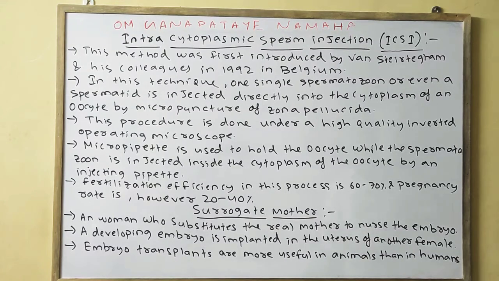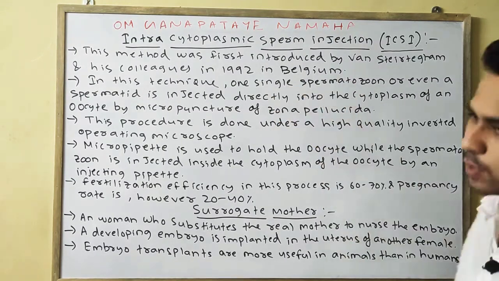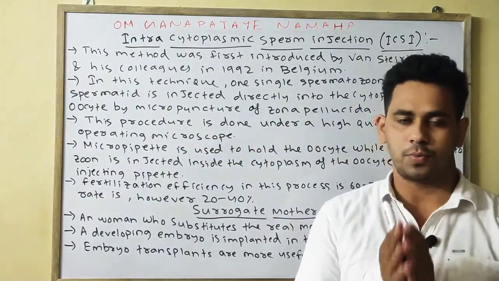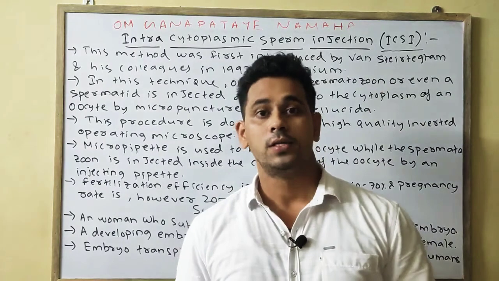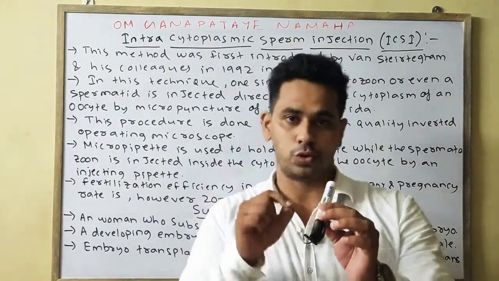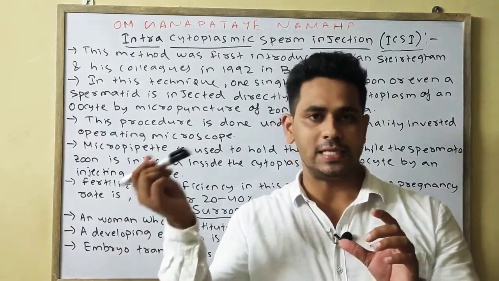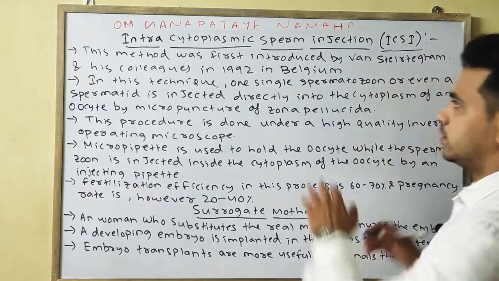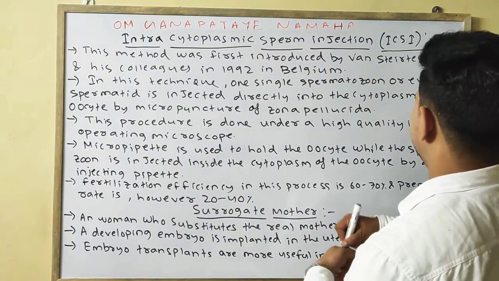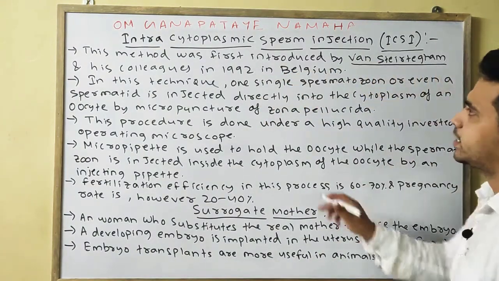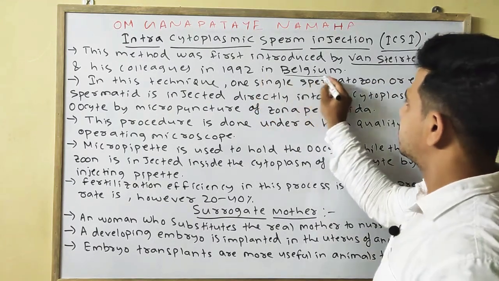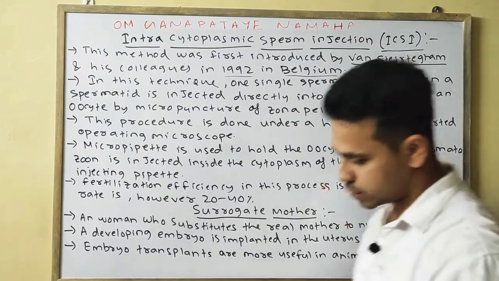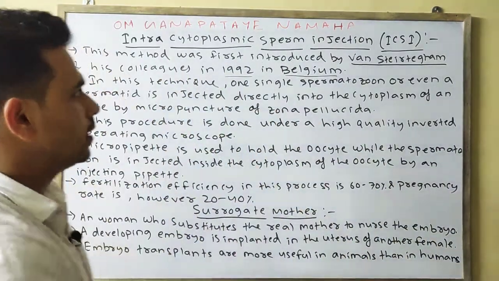Next we will discuss our last two techniques, intracytoplasmic sperm injection and the surrogate mother. As the name suggests, intracytoplasmic sperm injection: intra means within, cytoplasmic means the cytoplasm of the oocyte. Sperm injection means the sperm is injected into the cytoplasm of the oocyte. This method was first introduced by Van Steirteghem and his colleagues in the year 1992 in Belgium. Remember this point.